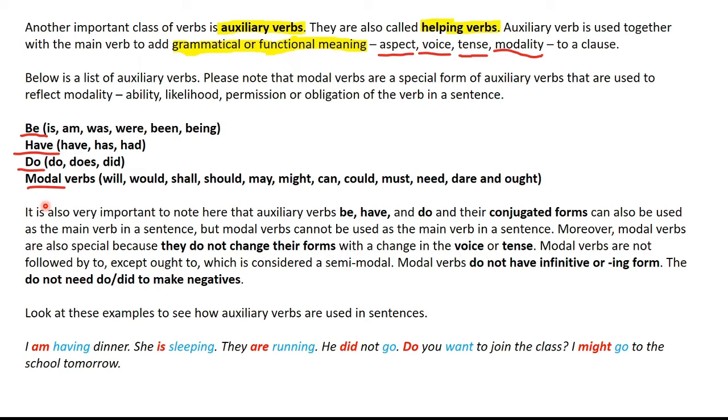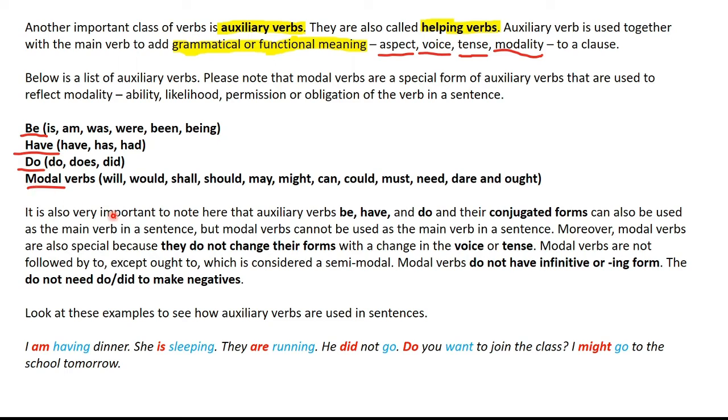A few things to note at this point is that auxiliaries be, have, do and their conjugated forms can be used as the main verb in a sentence. That is, they can function as a finite verb as well. However, modal verbs are an exception. They cannot be used as the main verb in a sentence, and modals are special also because they do not change their forms with a change in voice or tense.